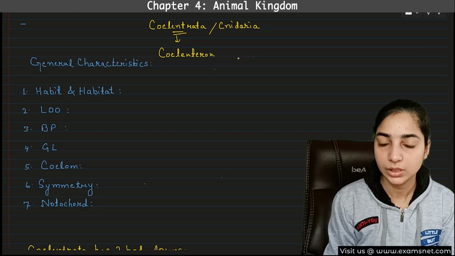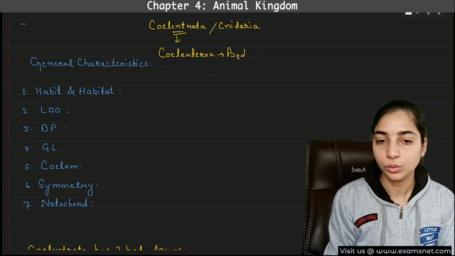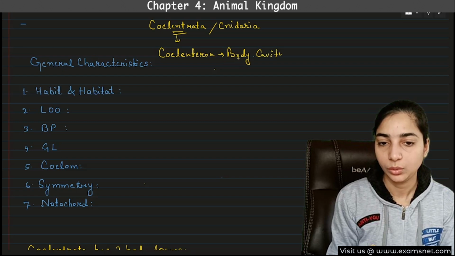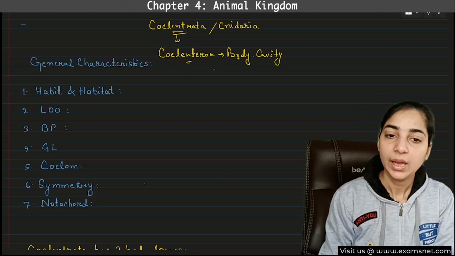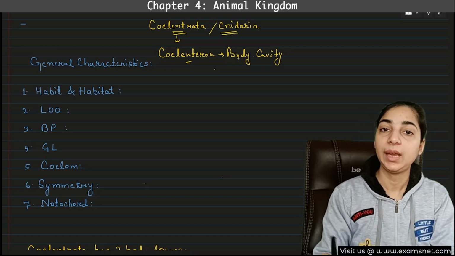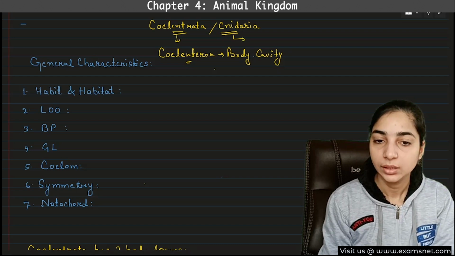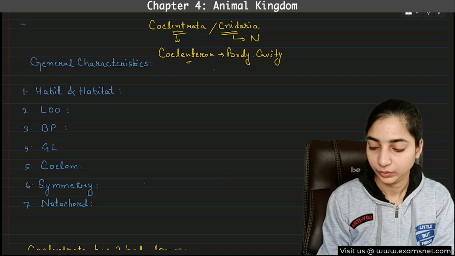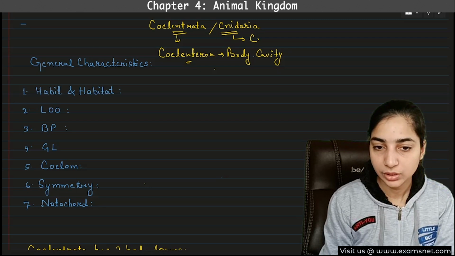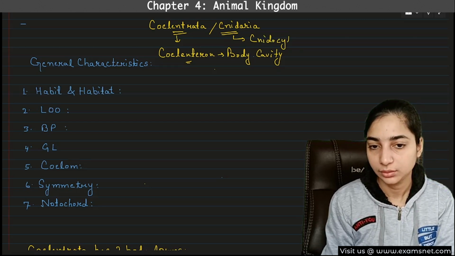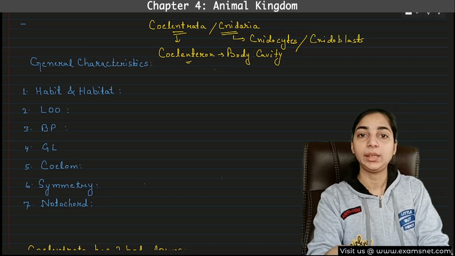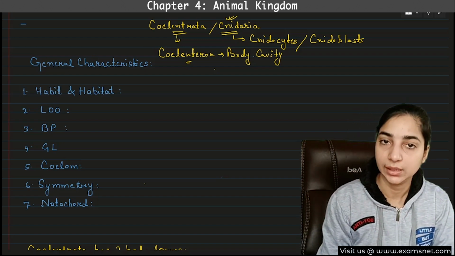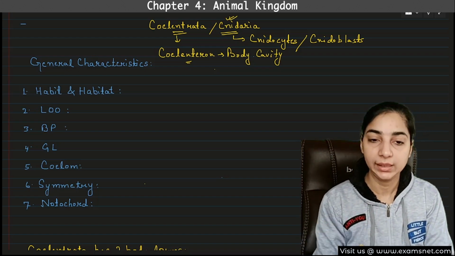Cylindron. Simply you can remember this. This is the body cavity. So on the name of this body cavity, cylindron, they have been named as Coelenterata. And they are also known as Cnidaria because they have special type of cells known as cnidocytes or cnidoblasts. These are special type of cells which are found in their body. Therefore, these are also known as cnidarians. And the phylum is known as Cnidaria.